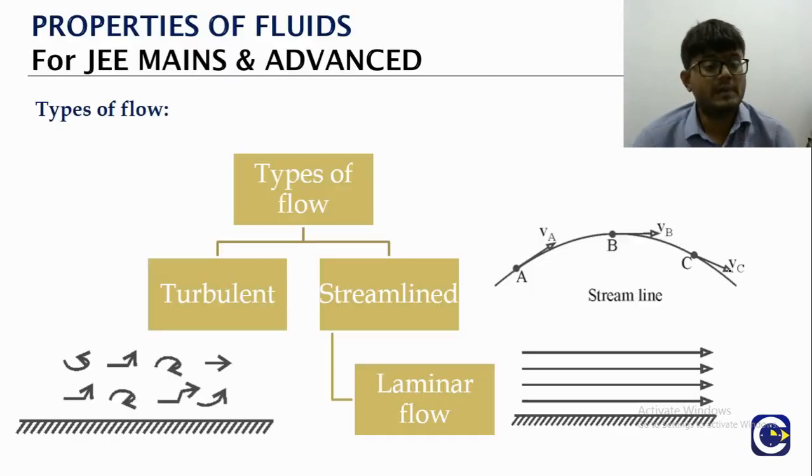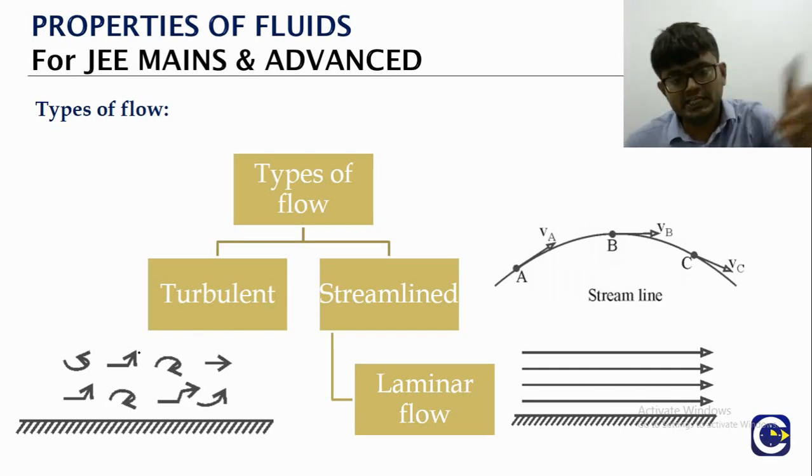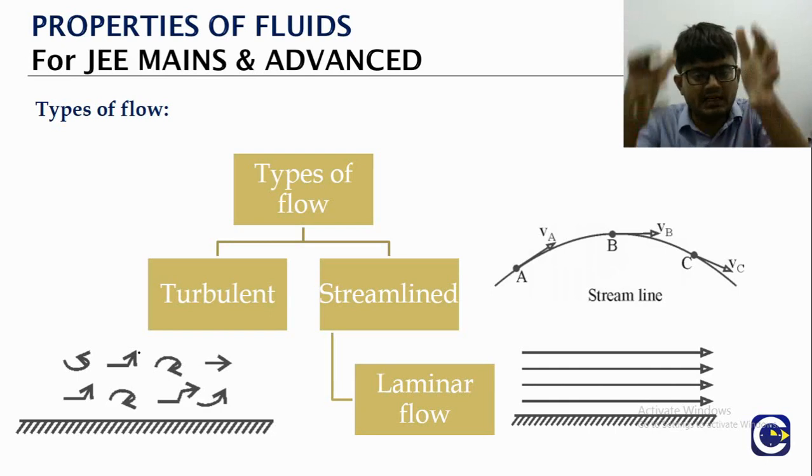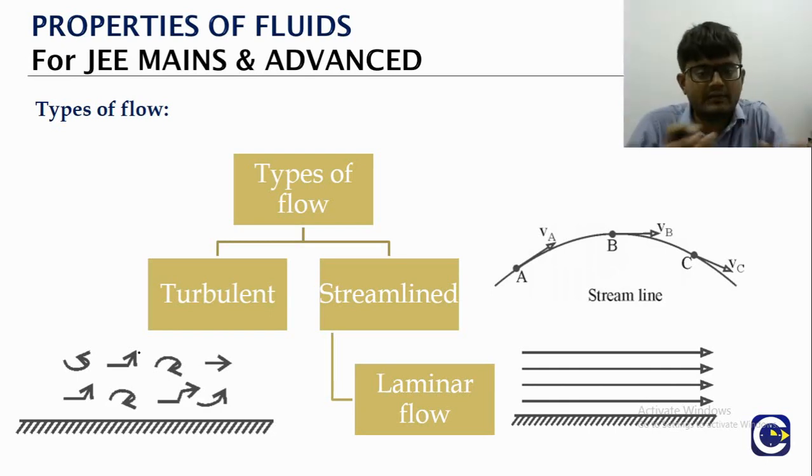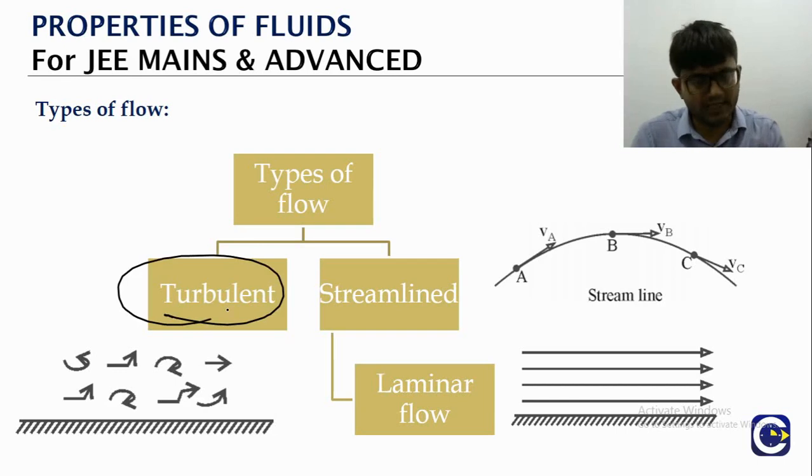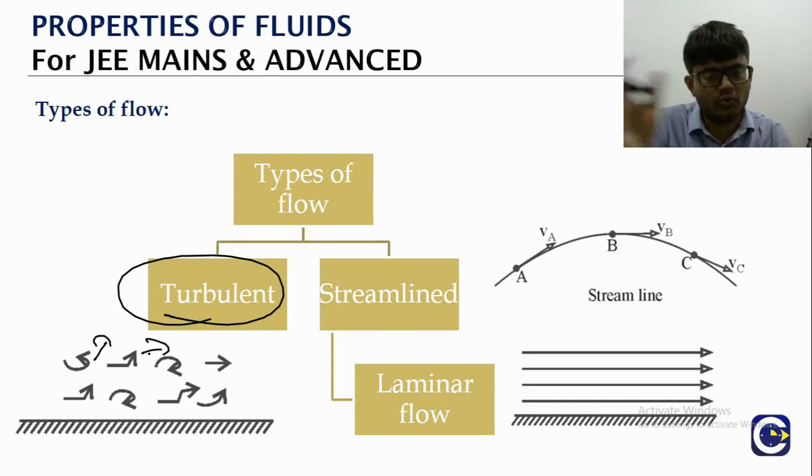First we should understand the different ways in which we can look at the flow of a fluid. When you look at the flow of fluid, generally the particles of the fluid are going in different random directions. Like, you open the tap fully, the water that is coming out of the tap will be what we colloquially say turbulent. So turbulent flow means the liquid particles will have a random motion.